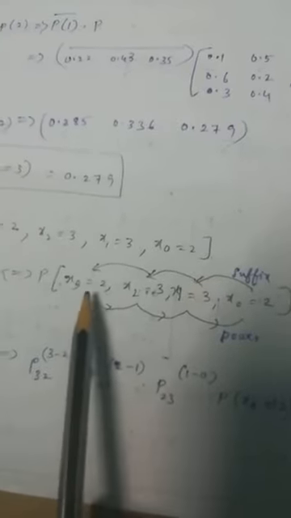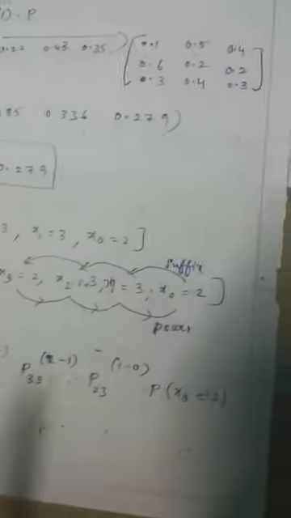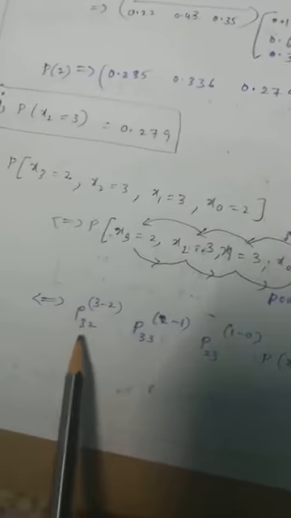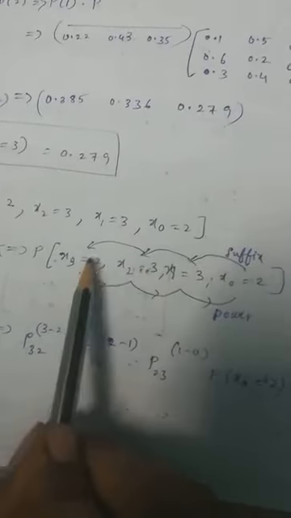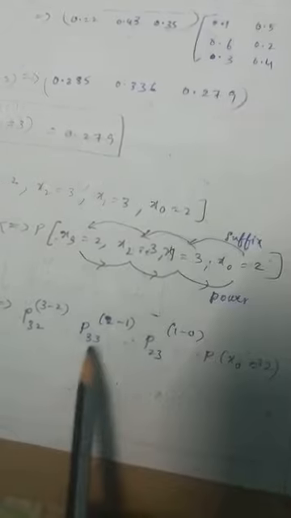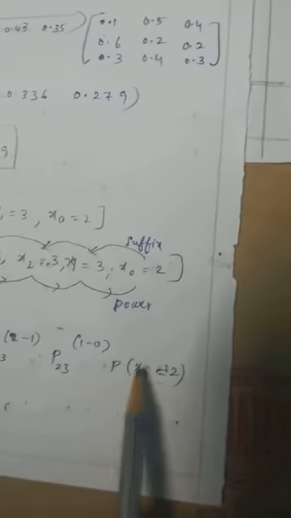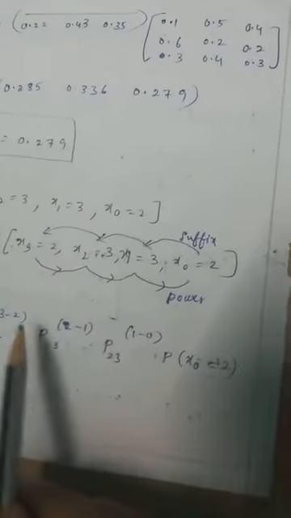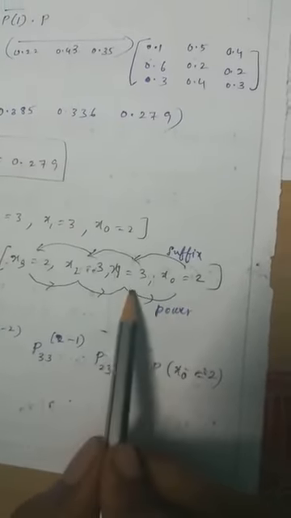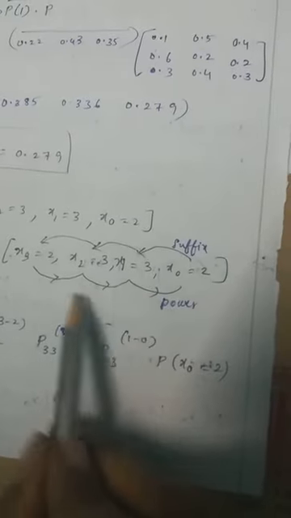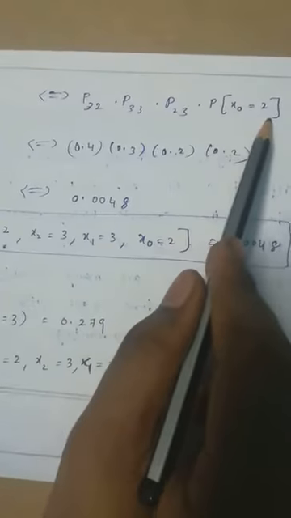Here, if we write the state on the left side as a subscript and the step on the right as a power, we get P(X3 = 2, X2 = 3, X1 = 3, X0 = 2) = p_32 into p_33, p_23 into P(X0 = 2).